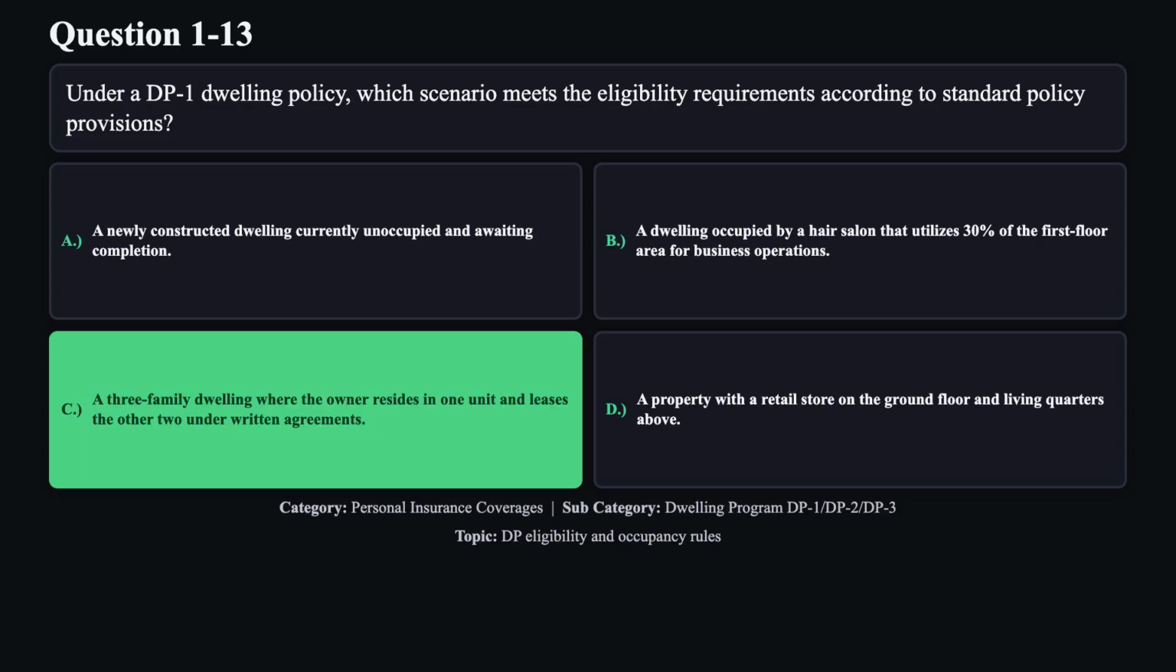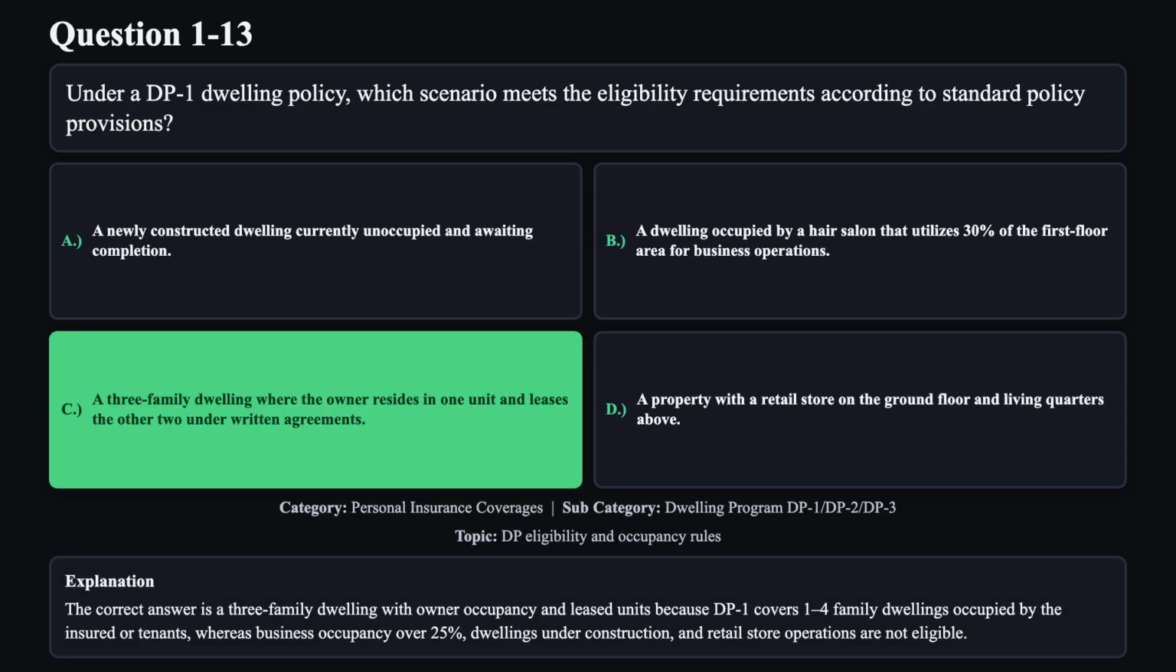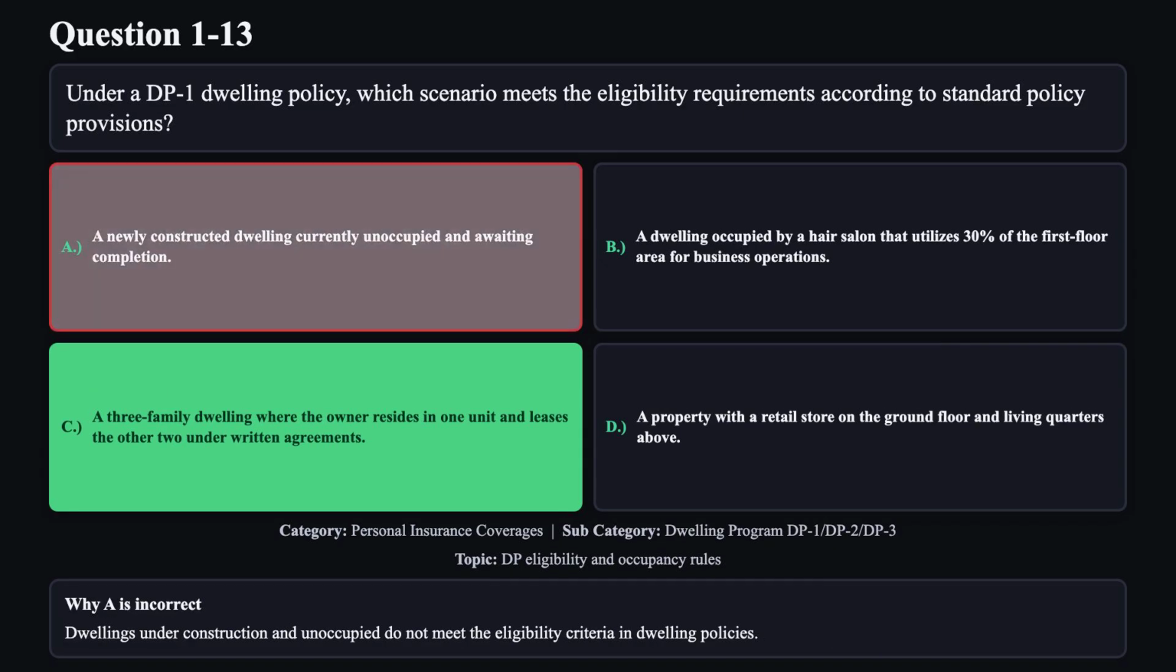The correct answer is C. The correct answer is a three-family dwelling with owner occupancy and leased units because DP1 covers 1 to 4 family dwellings occupied by the insured or tenants, whereas business occupancy over 25%, dwellings under construction, and retail store operations are not eligible. Reason A is not correct. Dwellings under construction and unoccupied do not meet the eligibility criteria in dwelling policies.